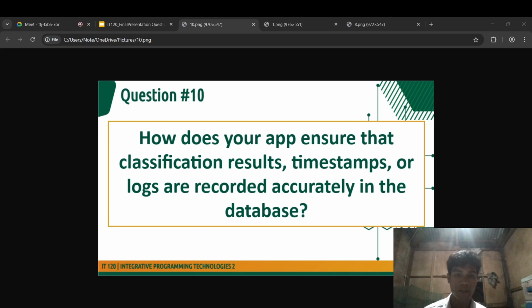Example JSON data: insect_classification, auto key generated by Firebase, label butterfly, confidence 0.99. So I think that's all. Thank you.